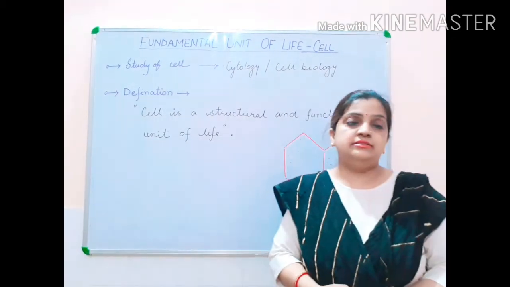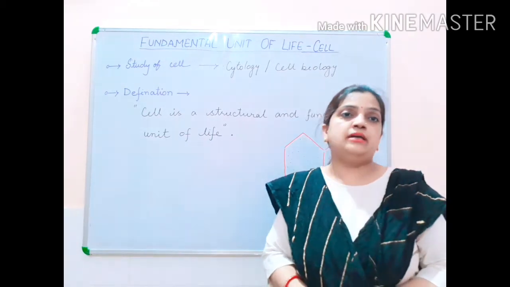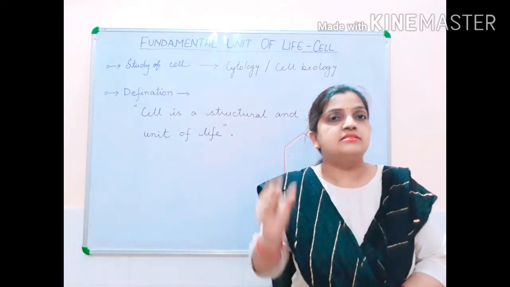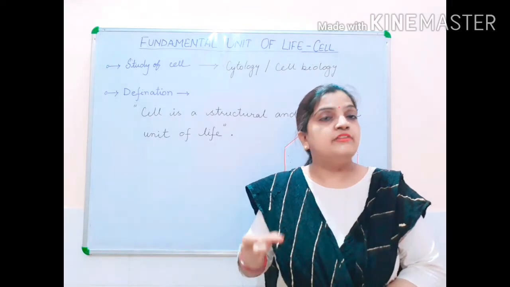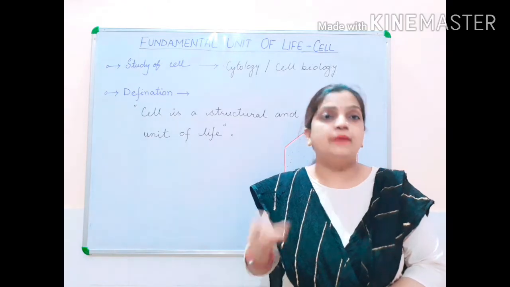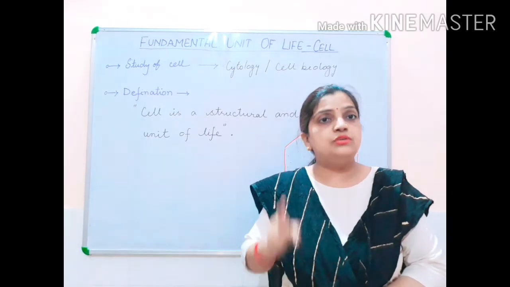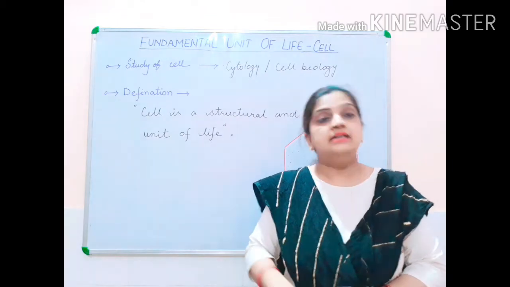Similarly, children, every living organism is also made up of a simple basic unit. So what was the simple basic unit while constructing a building? That simple basic unit was the brick. Without using bricks, a building cannot be constructed.